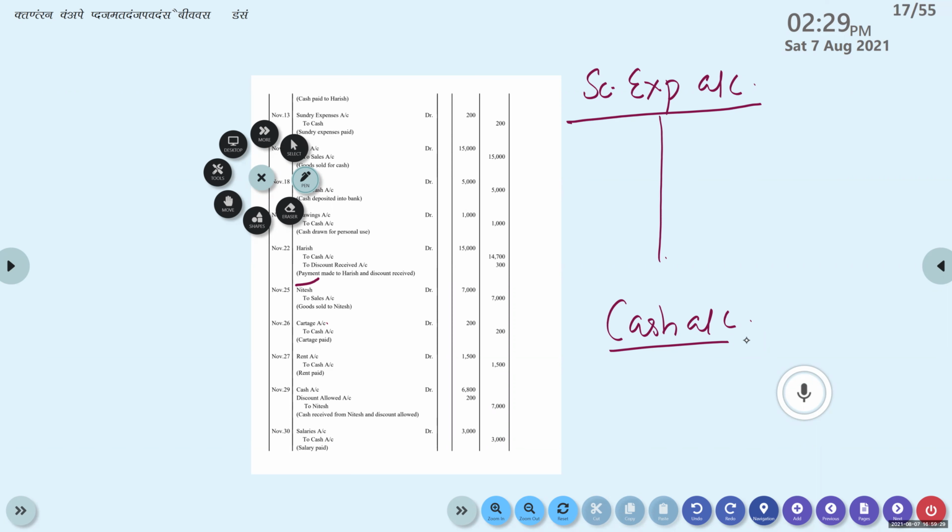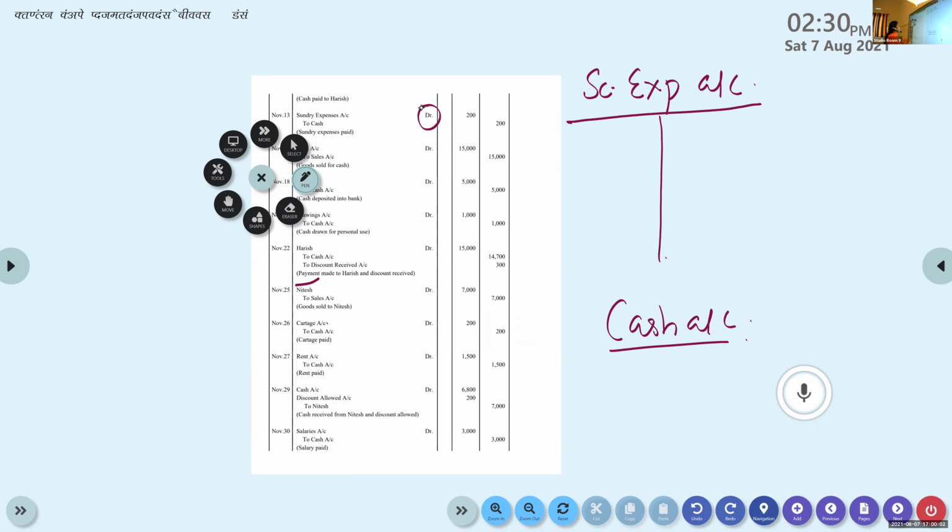Credited. No. Sundry expense account debtor. Don't you find the word debtor over there? We give debit, no? Did you see? What is the entry? Yes, ma'am. Debited. DR means debited. Debtor. We read the journal entry as sundry expense account debtor to cash. That is the way we read it.